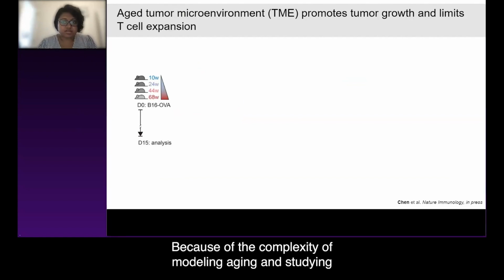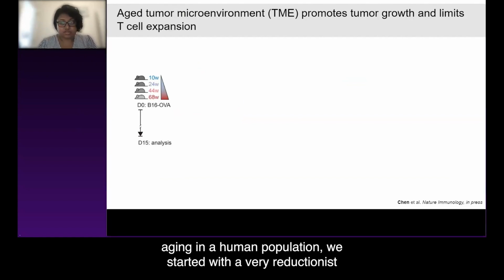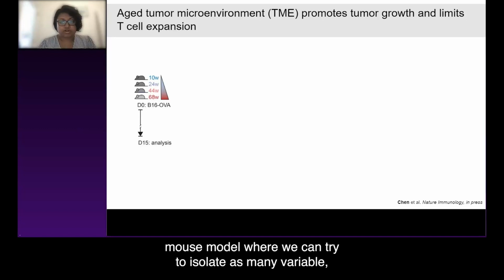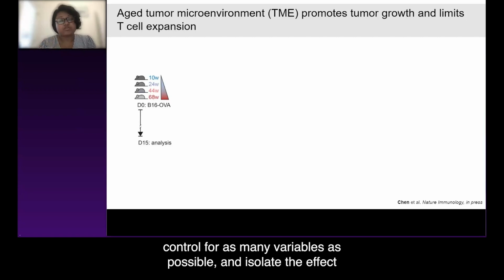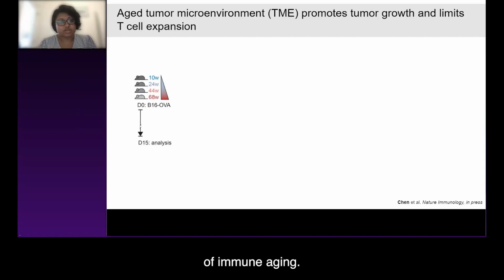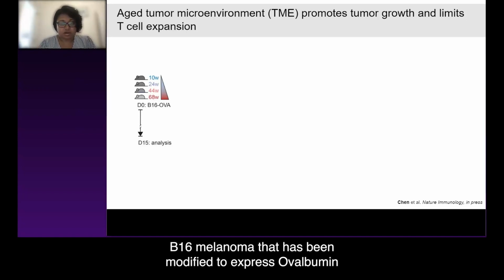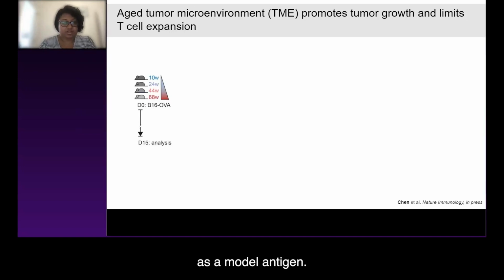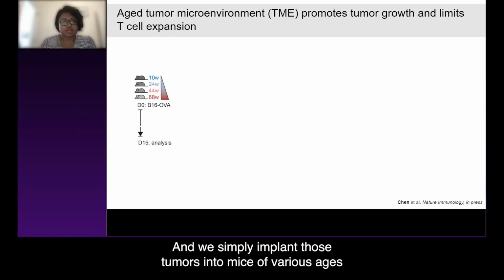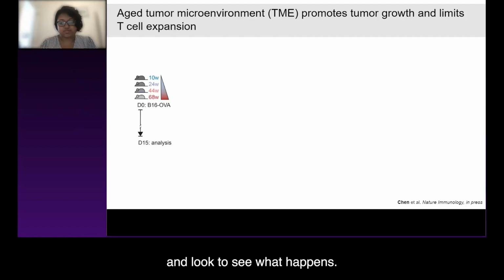Because of the complexity of modeling and studying aging in a human population, we started with a very reductionist mouse model where we can control for as many variables as possible and isolate the effect of immune aging. We start with a workhorse syngeneic mouse model, B16 melanoma, that has been modified to express ovalbumin as a model antigen. We simply implant those tumors into mice of various ages and look to see what happens.